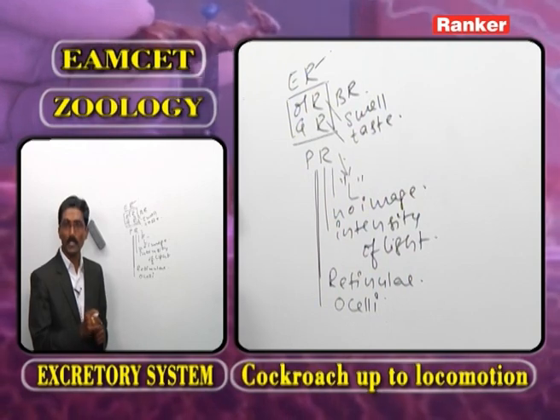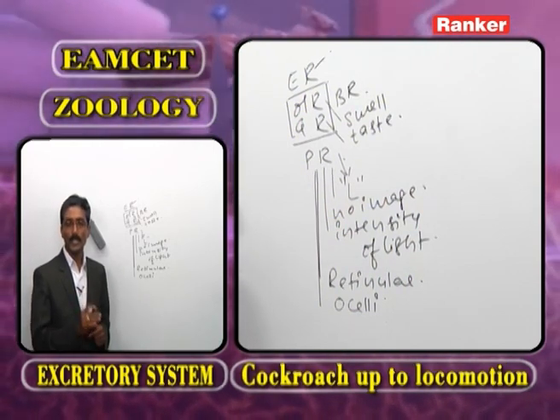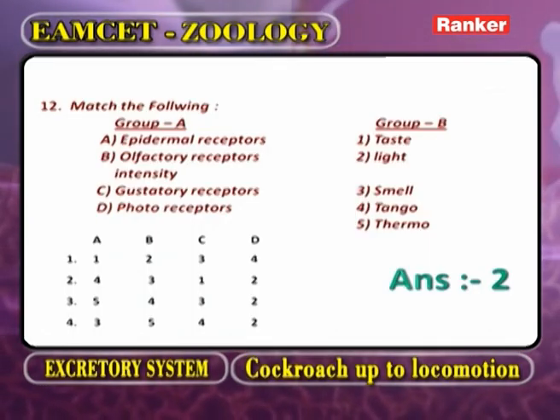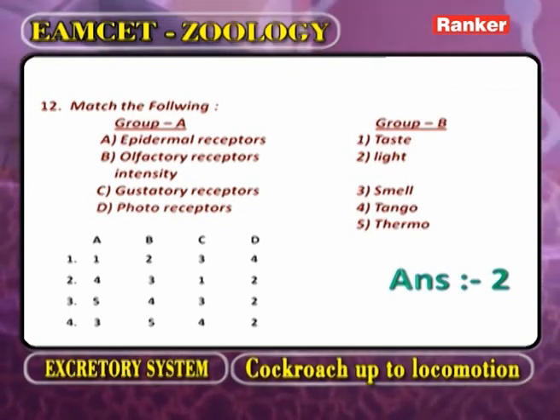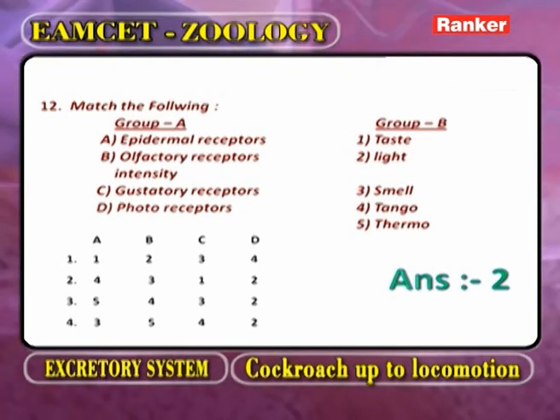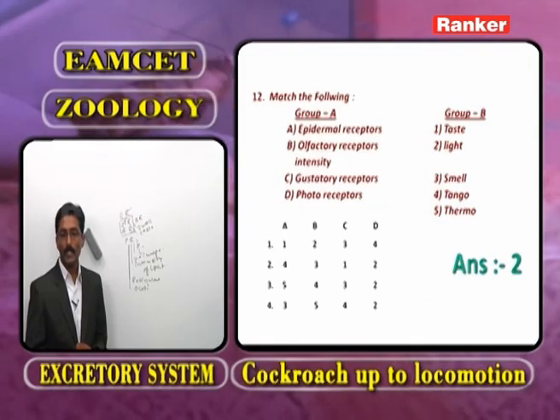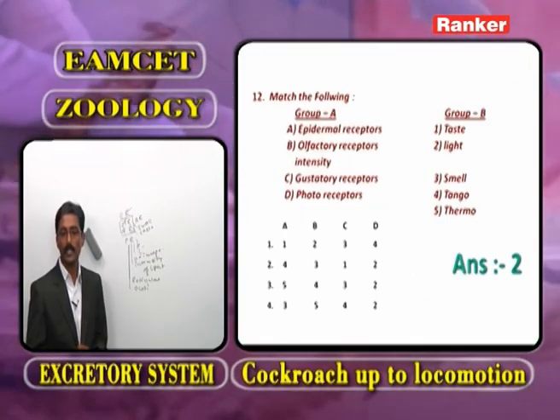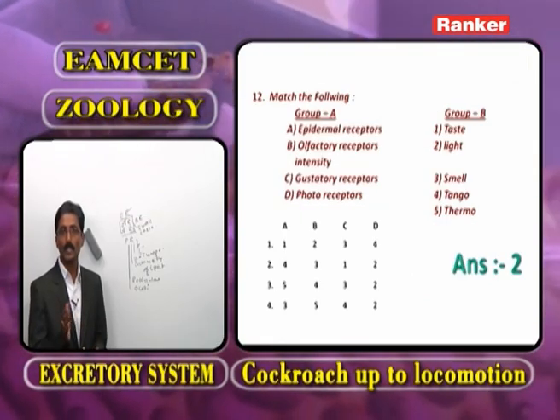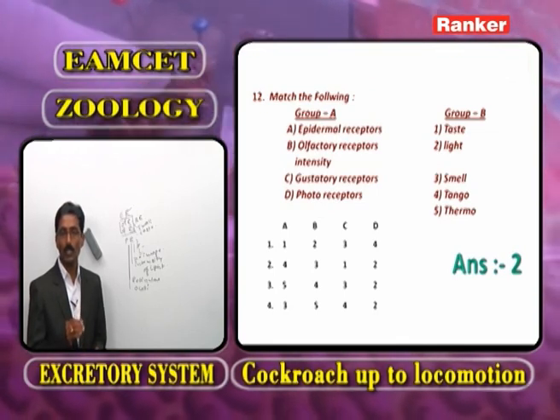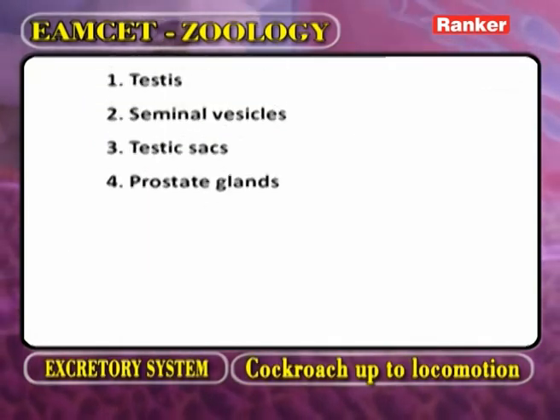or the fenestrae. Now, the correct answer: epidermal receptors associated with tango, olfactory receptors the smell, gustatory receptors the taste, photoreceptors the light intensity. Now, go for the next question.